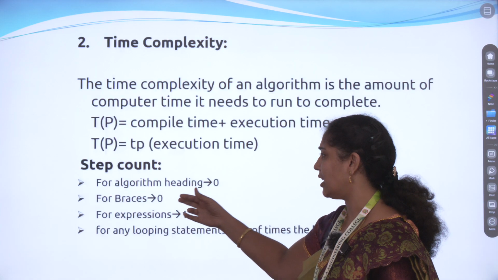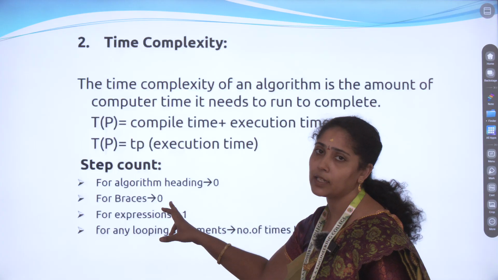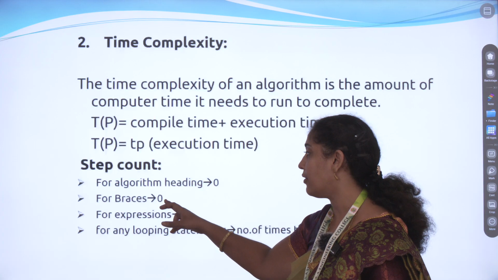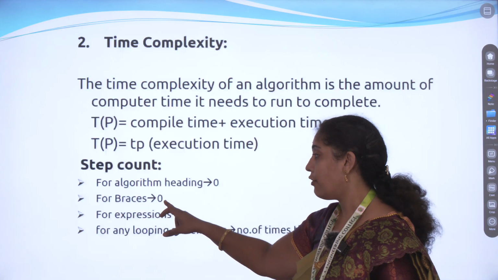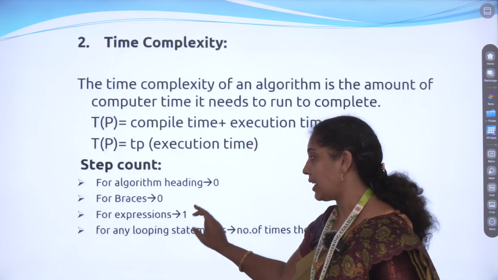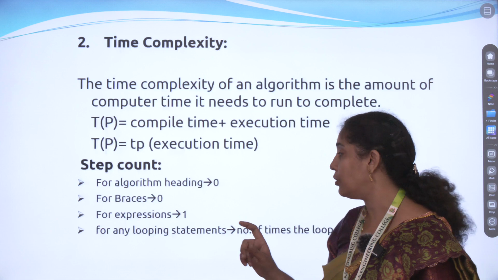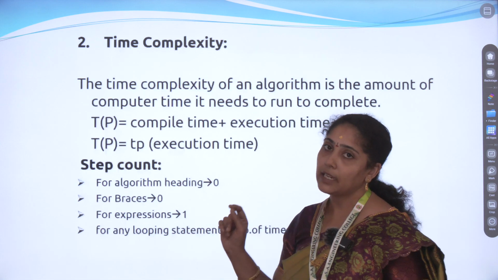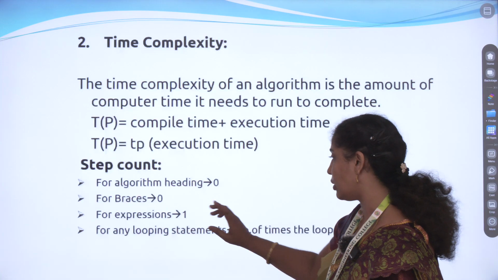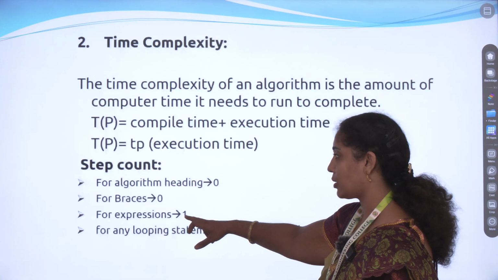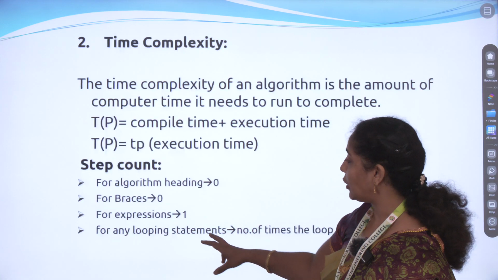For the algorithm heading we count nothing, because no time is spent on that. For the braces also we do not count, since we are not reading them, so no time is wasted. For the expression, whatever work we need to do, that expression alone we read, and the time consumed for that execution we mention as 1. Next, the loop execution.